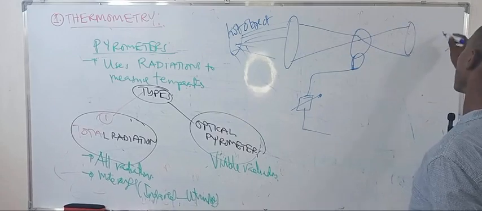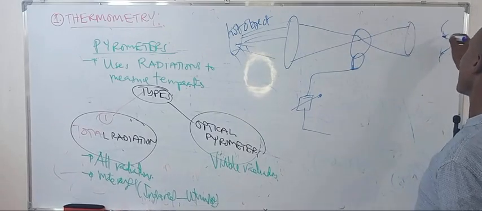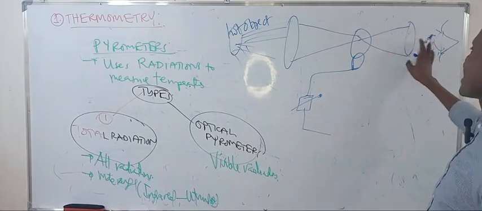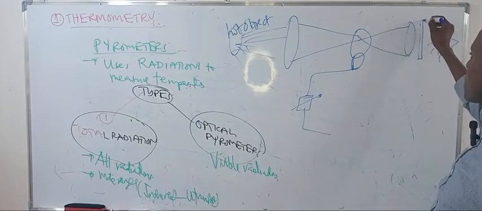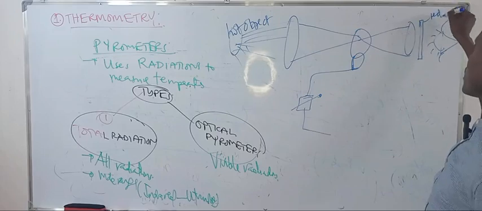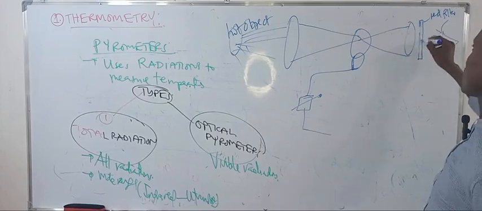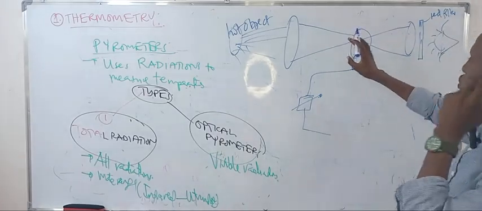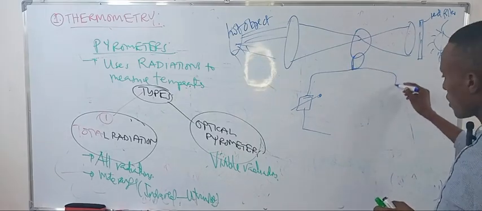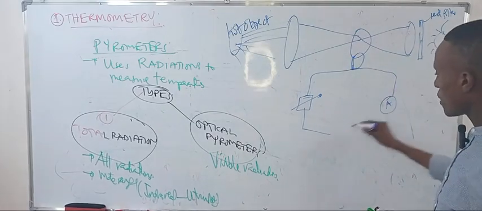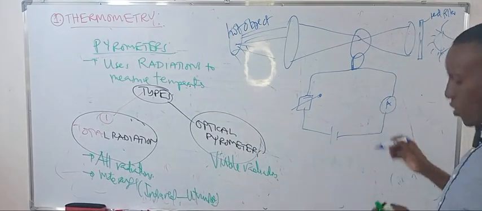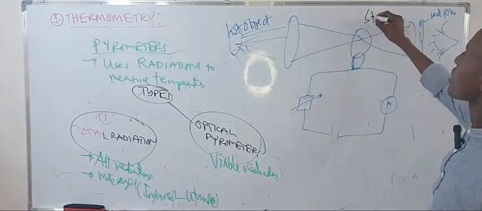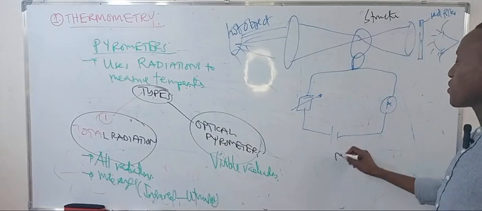There is an observer here, viewing the radiations from this lens, which are filtered by a red filter. There is a mirror to filter out just the radiations, and the lens magnifies the images. Here is the ammeter, and this is the source of current. This is the structure. Now, the mode of action.